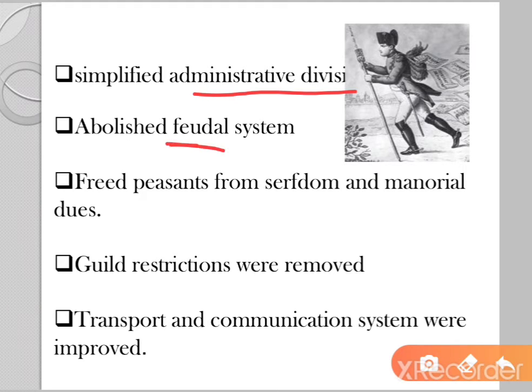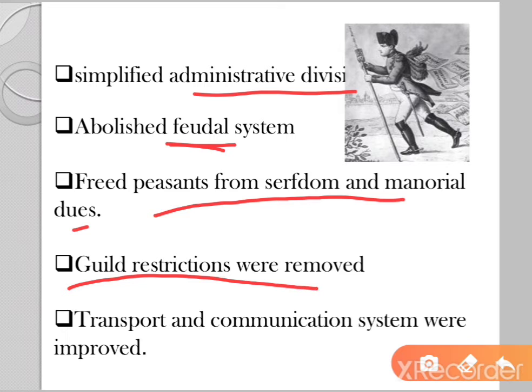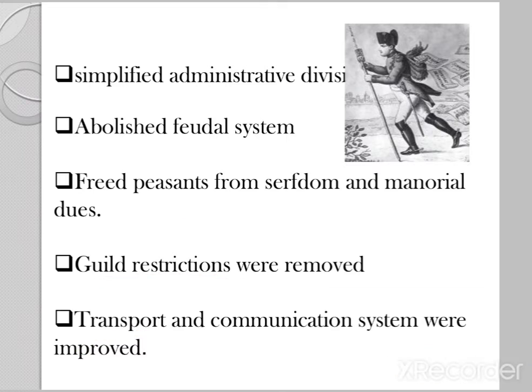He abolished feudal system, freed peasants from serfdom and manorial dues. Guild restrictions were removed. Transport and communication system were improved. So when the transport and communication system improved, this was really helpful for all the businessmen working in Europe, because their trade and their exchange of goods and their currencies became easier.